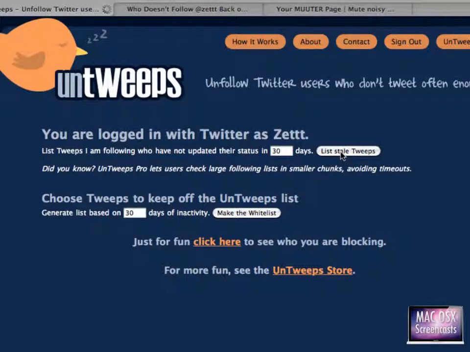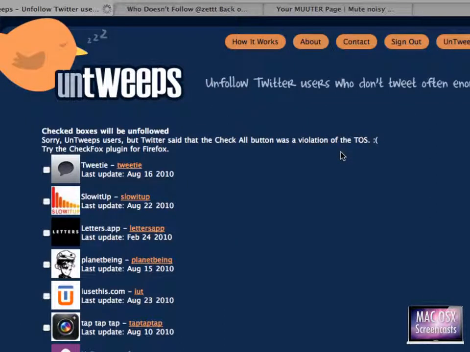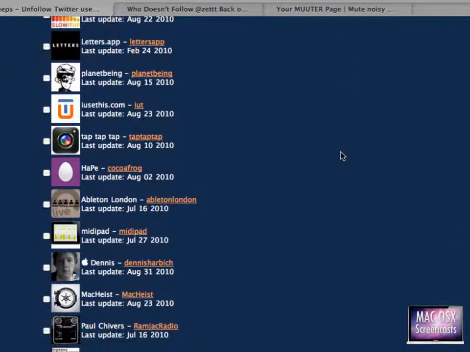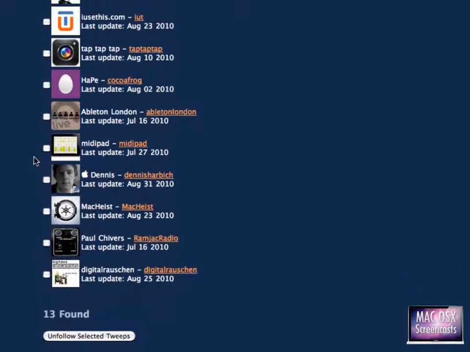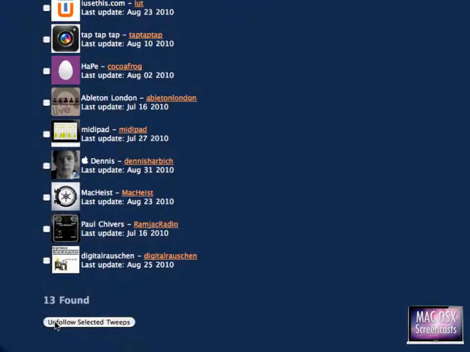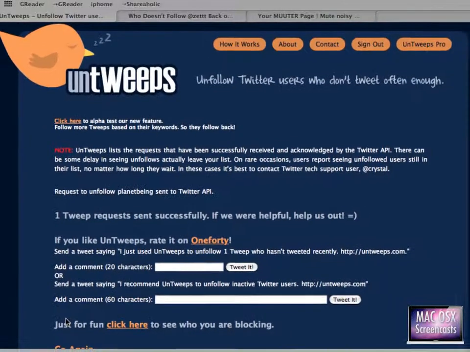If you press list stale tweets here, you get a list of people who haven't tweeted for some time. For instance, Planet Being has sent his last update on 15th August of 2010. So select his profile here and then just click on unfollow, select the tweets, and I got 1 following less.